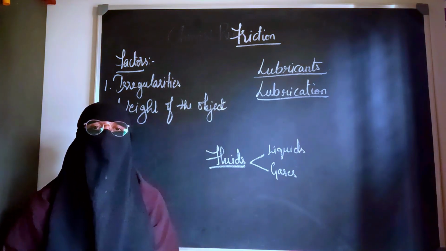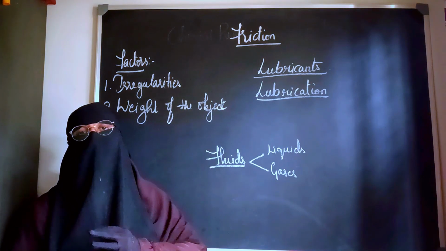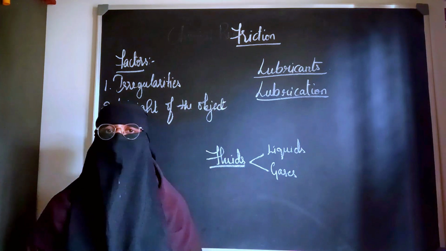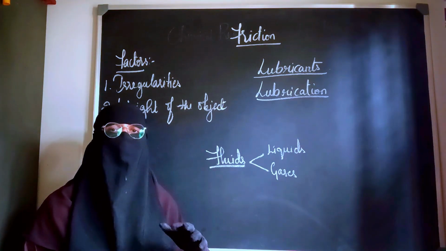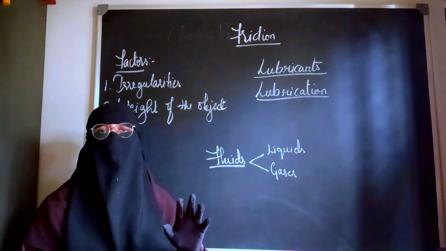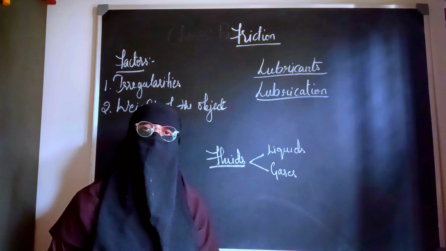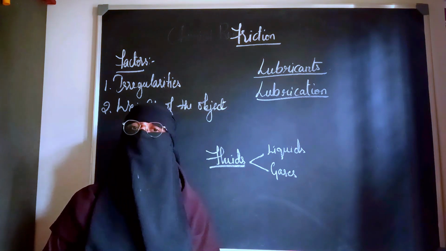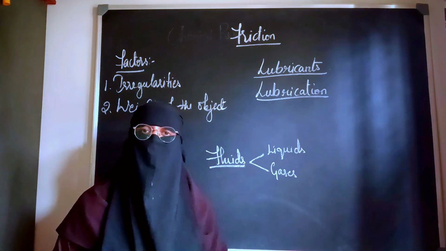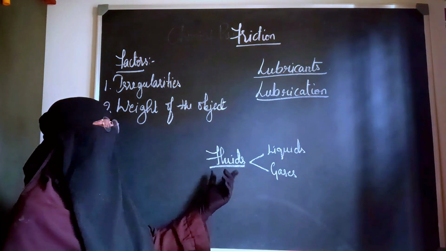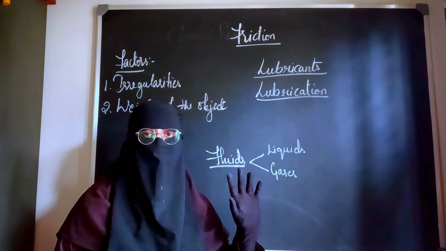So far, in the places where I gave you examples of friction, where we increase the friction or reduce the friction, we saw only solids in the picture, right? Lubricants were the only liquids that we saw. Apart from that, all the other places where the friction was increased or reduced pertained to solids. Now the question arises: are solids the only materials which exert frictional force? Are the gases not exerting force? Are the liquids not exerting force? To answer this question, we have to know about fluids. In science terminology, fluids means the liquids and the gases, right?